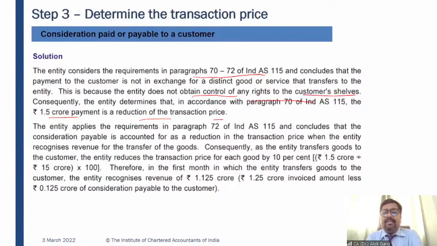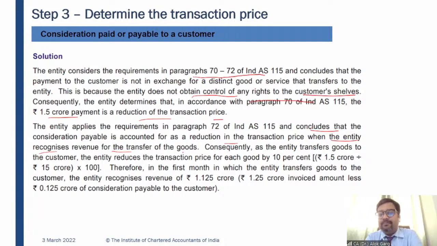The entity applies the requirement as per Ind AS 115 and concludes that the consideration payable is accounted for as a reduction in transaction price when the entity recognizes revenue for the transfer of goods. Consequently, as the entity transfers the goods to the customer, the entity reduces the transaction price for each good by 10%.